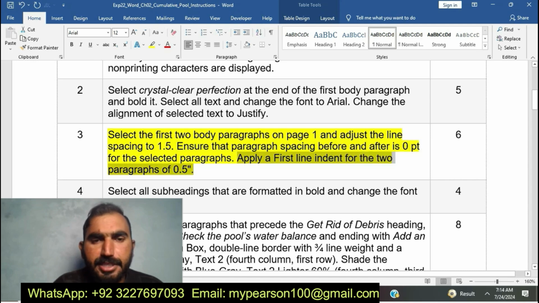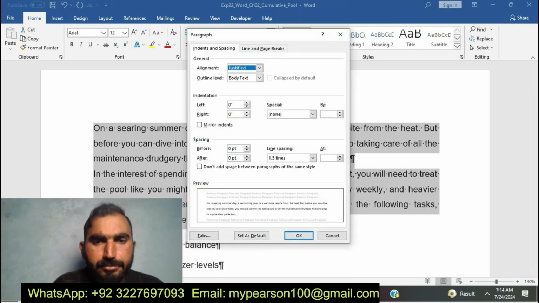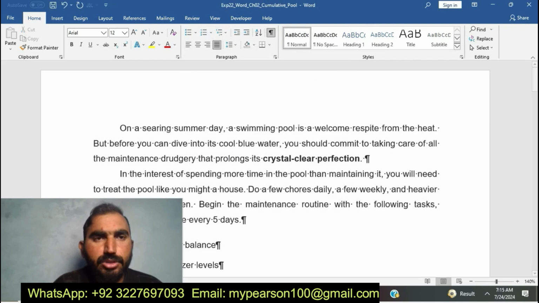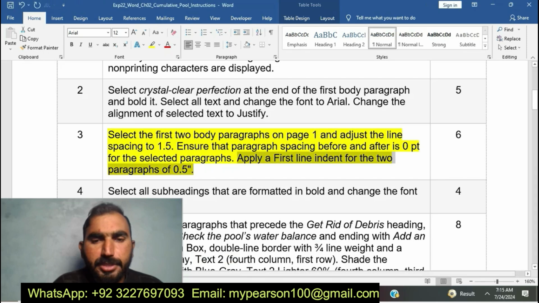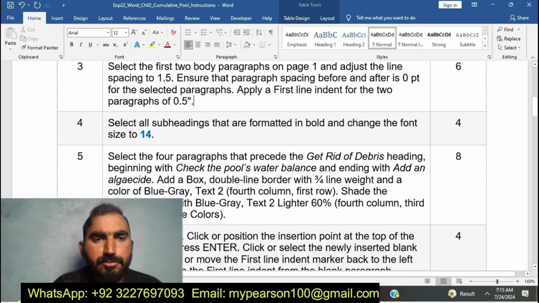Apply a first line indent of 0.5 for the two paragraphs. You can see here, 1.5 first line. Then you can see I have completed step number 3 of EXP22 Word Chapter 2 Commutative Pool. Now I am going to move on to step number 4.